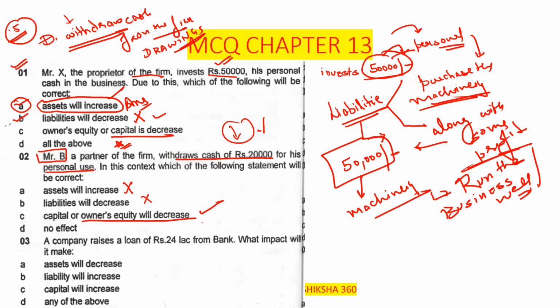We can say that the most correct answer is that the capital or owner's equity will decrease. So option number C is the correct answer here.